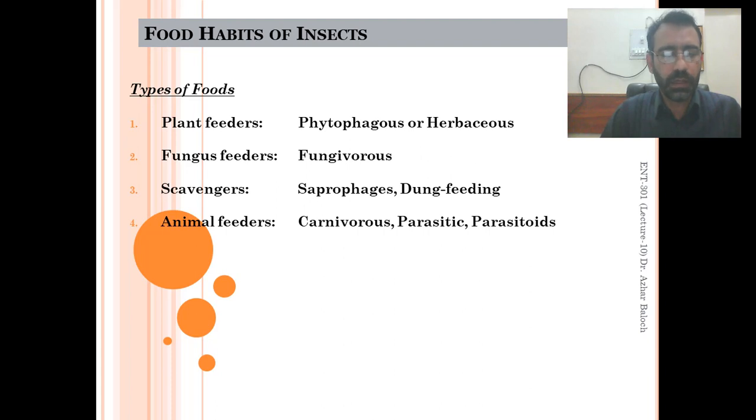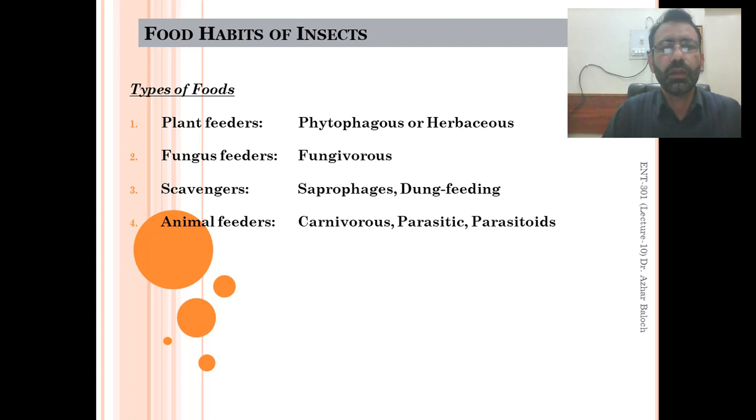So then we have carnivores. Carnivores are also known as entomophagous insects, because they feed on the animals or the products of animals, and they may be predators, parasitic in nature, or parasites.